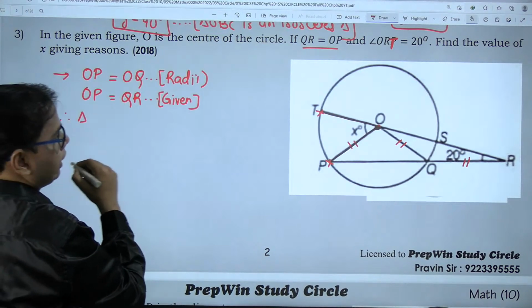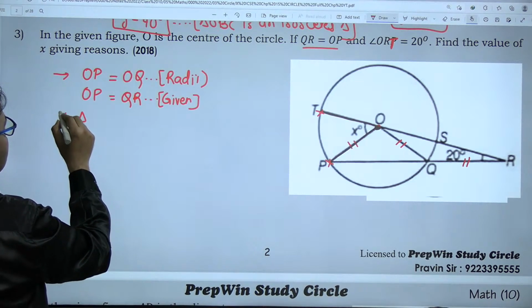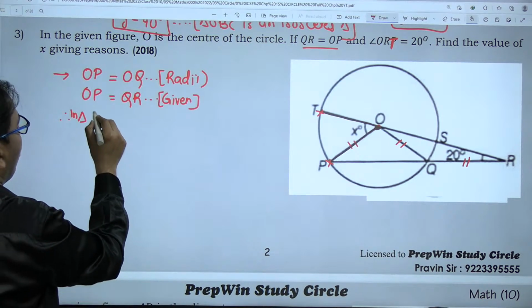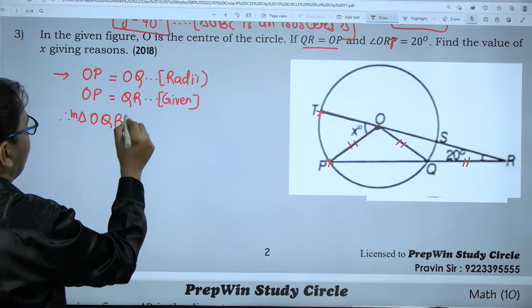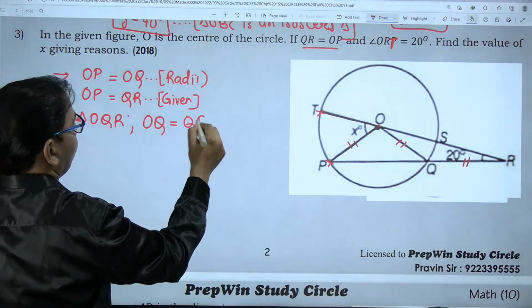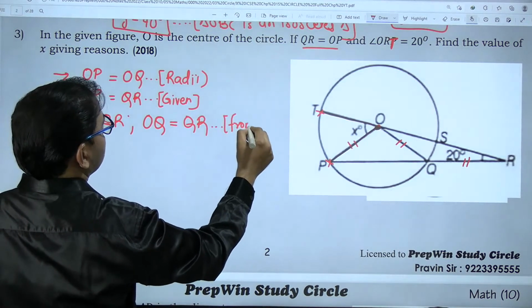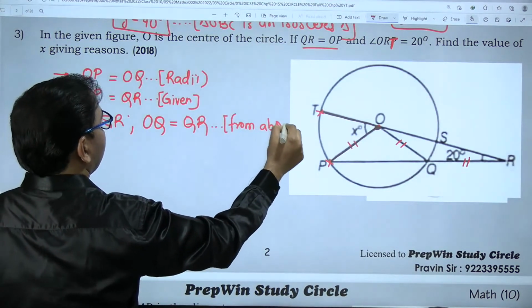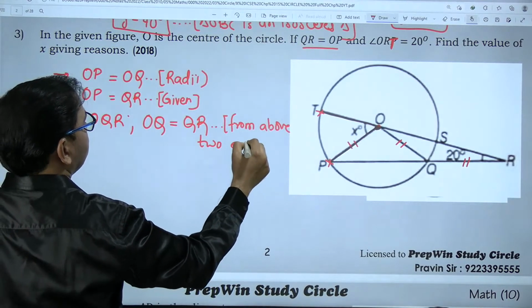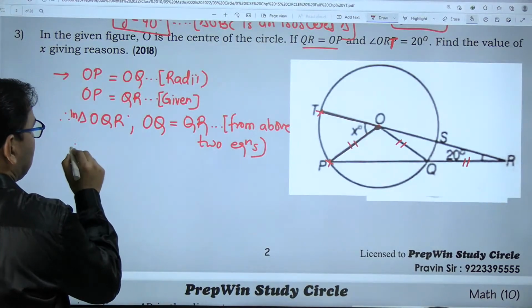Therefore, in triangle OQR, OQ is equal to OR. How do I know this? From the above two equations, when you compare these two equations, you get this. So this triangle becomes an isosceles triangle.